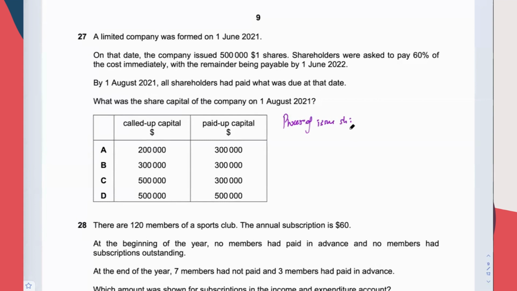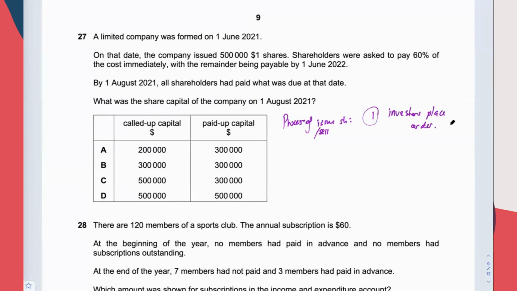The process of issuing share. Issue means sell. The company sells share to the investor. This is the process of issuing share. Number one, the investors have to place order first.